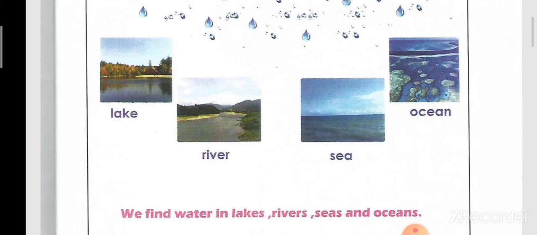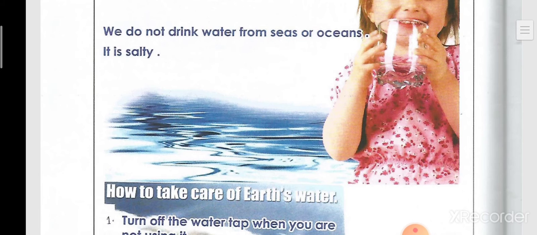Water that has salt in it. Okay? So again, where can we find the water? We can find the water in the lake, in the river, in the sea, in the oceans, and as we said before, we can get it from the rains.